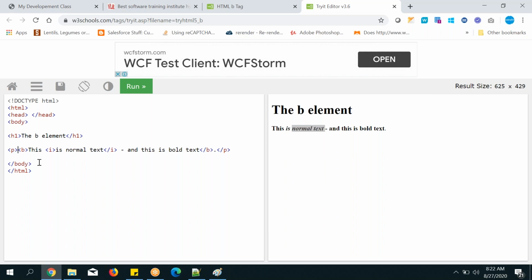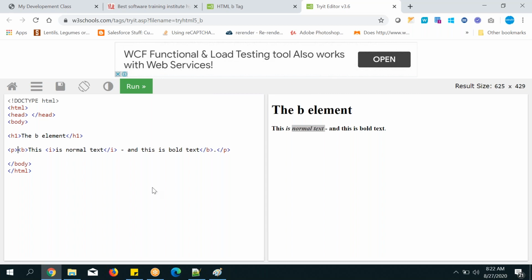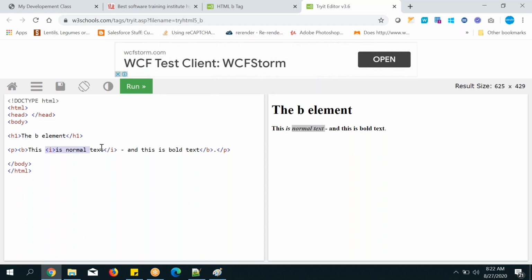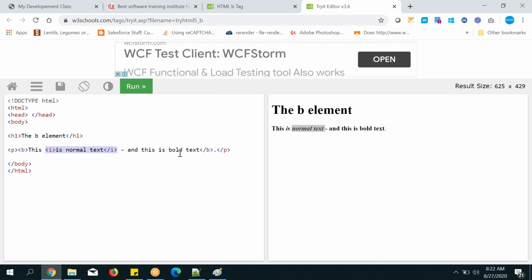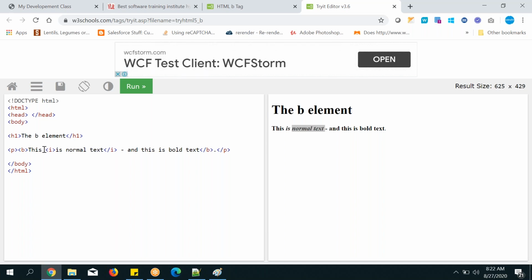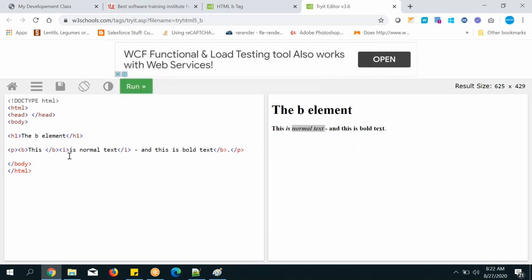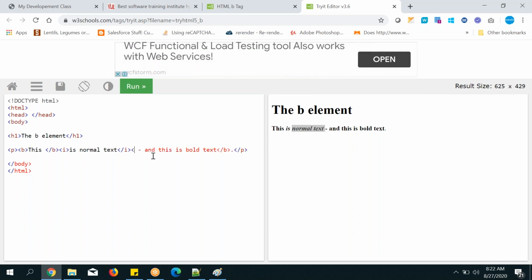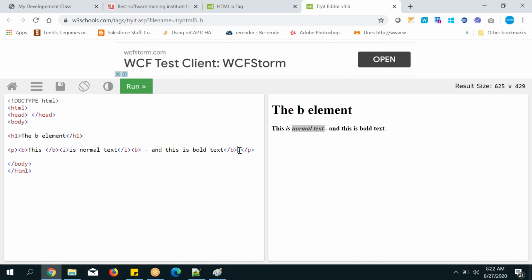Now here your common sense, your logic, your brain, your thought will help you. How do you think now? Italic I don't want to display in bold, and outside I want to display in bold, this whole paragraph. So this is where your brain function will work, right? From here to here I have started bold, I have to end here. Again outside I have to start the B tag and end here.